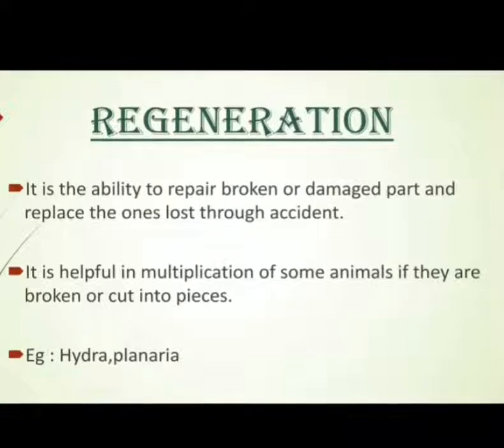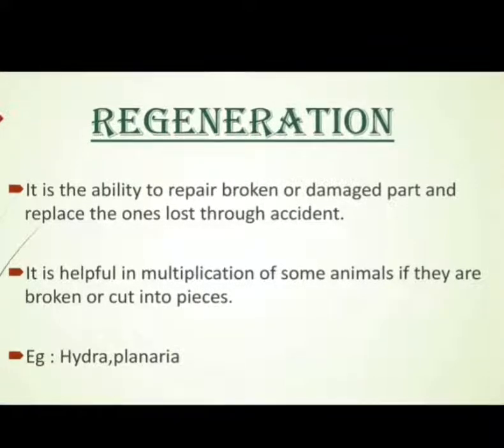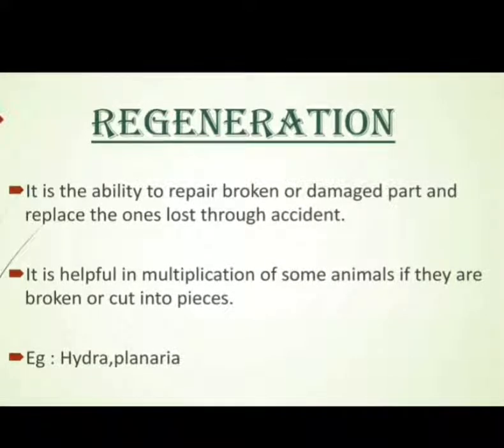All these changes occur in an organized sequence which is known as development. Although regeneration involves multiplication of cells, it cannot be equated to reproduction. This is because organisms generally do not depend on being cut or broken into pieces for reproduction.